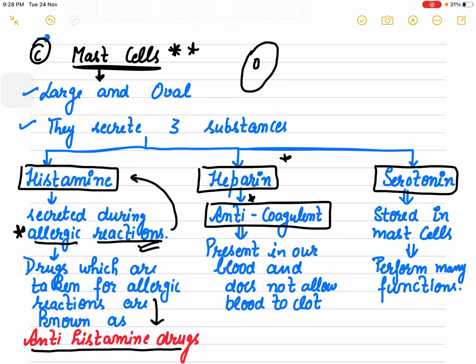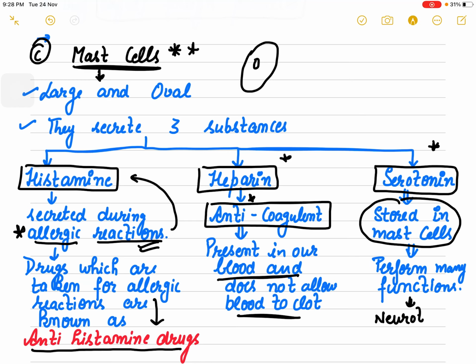Heparin prevents the blood from clotting in our body. The third important one is serotonin. Serotonin is just stored in the mast cells and it performs various functions. Actually, it does not perform any one specific function, it performs many functions. Sometimes it even acts as a neurotransmitter.